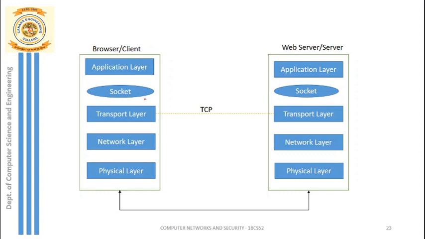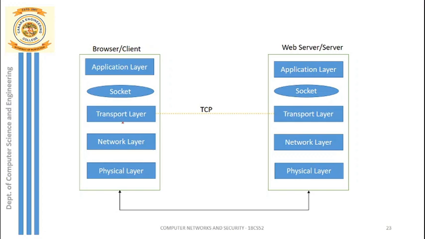Once the transport layer receives the HTTP request, the application layer does not have any control over that request. It is the job of the transport layer to transfer the same HTTP request from the sender transport layer to the receiver transport layer.